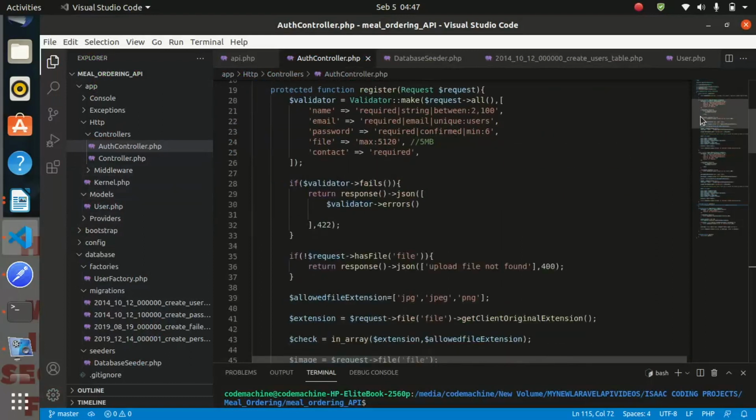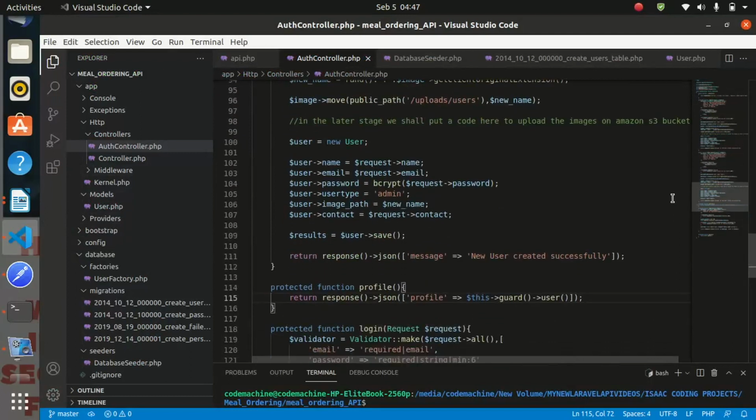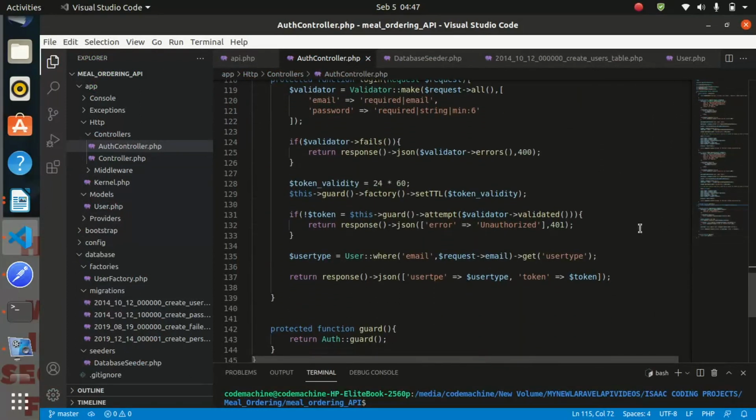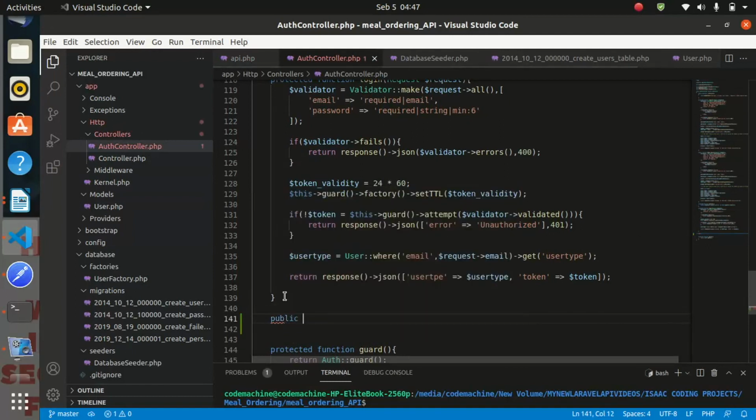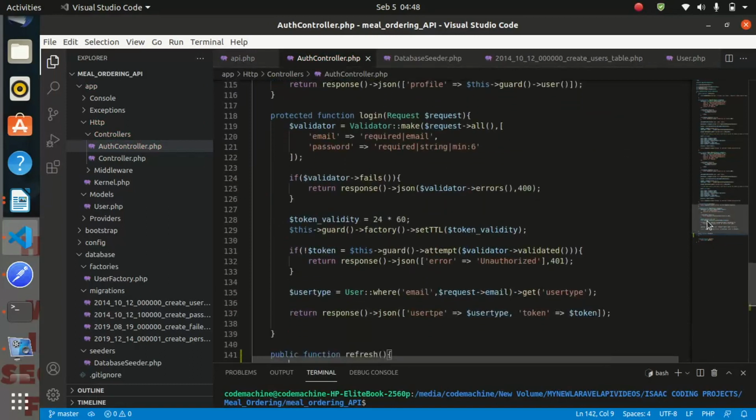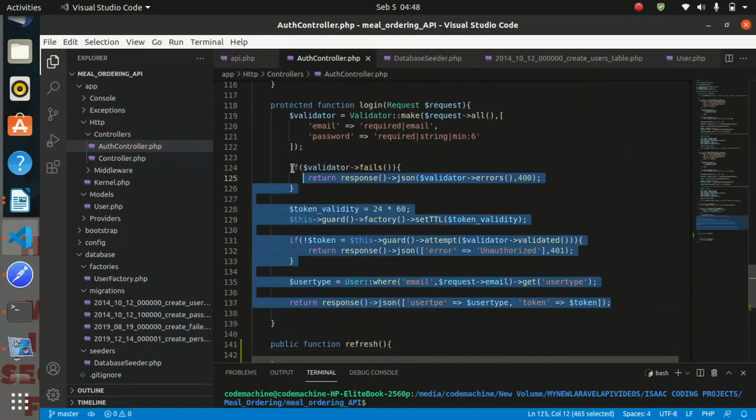So let us go back inside our auth controller, just before the login, and we put public function refresh. And as I told you, we are going to use the same code as for the login.